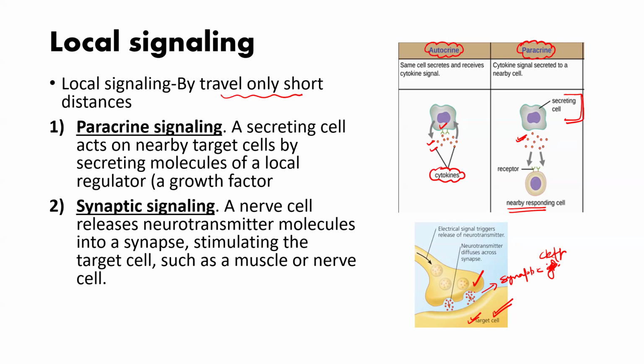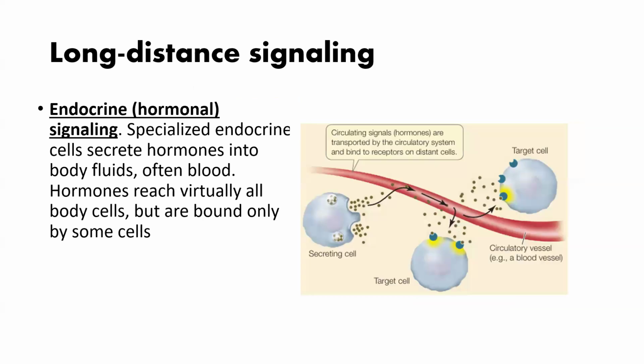So in local signaling, when they have to travel a short distance, two types are there, paracrine and synaptic signaling. But if the chemicals have to travel a long distance, traveling through blood, so receptors will be present far away from the cell, then that type of signaling is known as endocrine signaling.